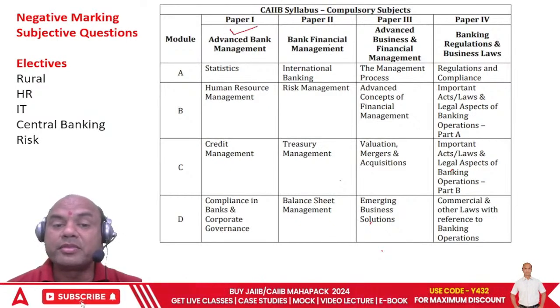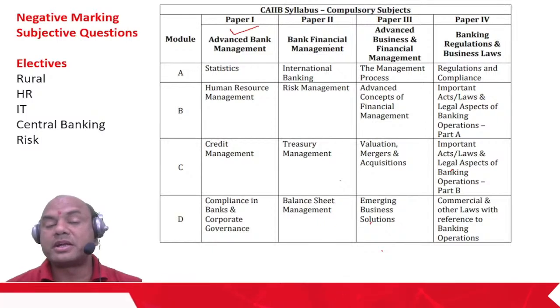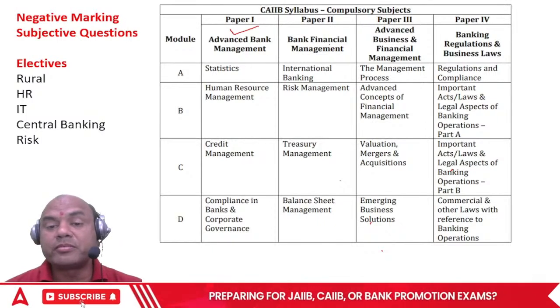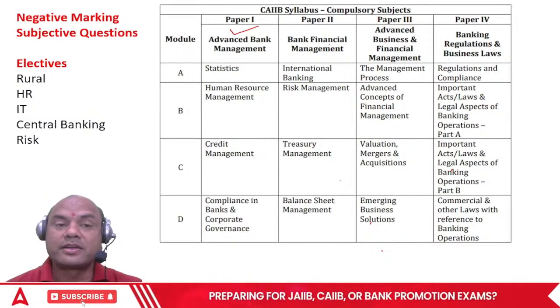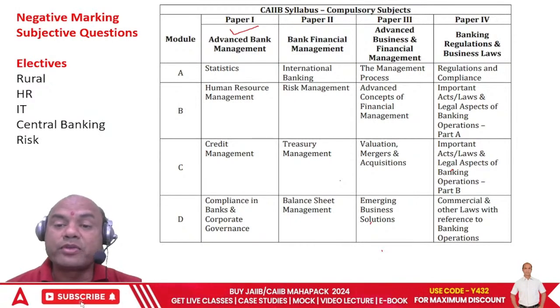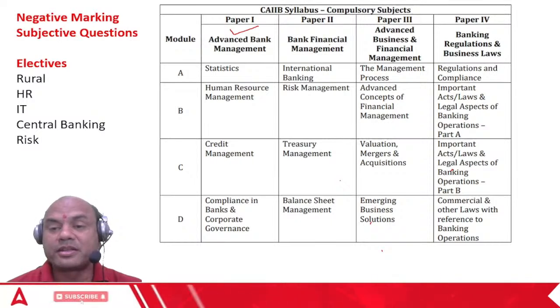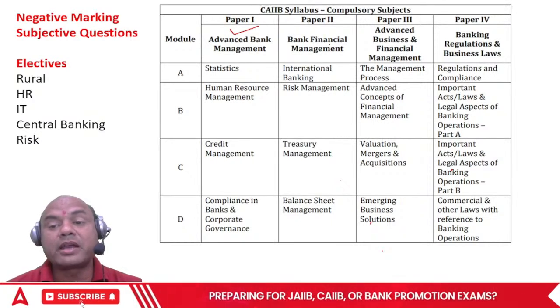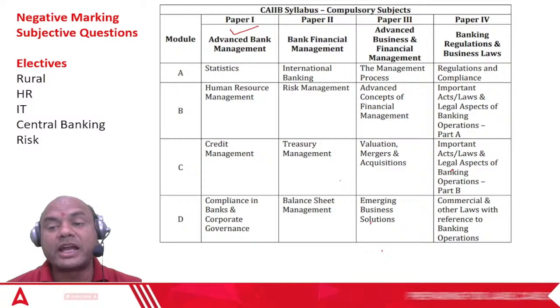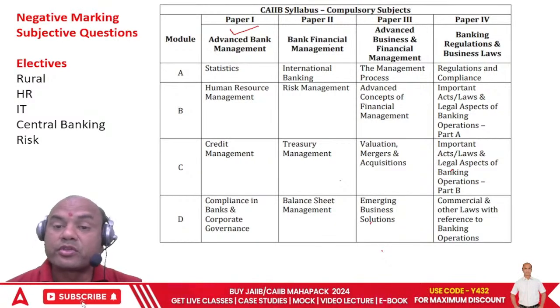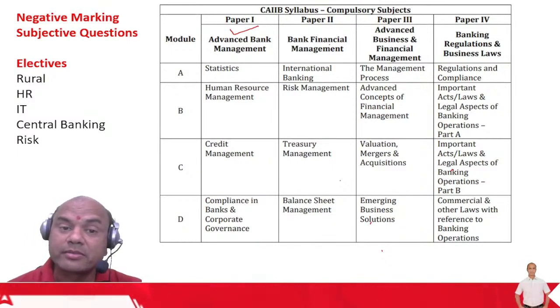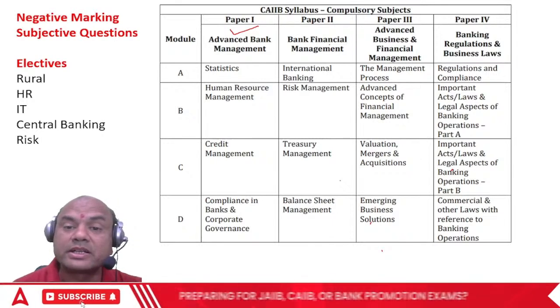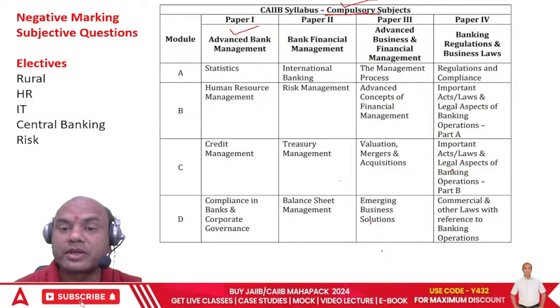Now ABM, Advanced Bank Management. BFM, Bank Financial Management. ABFM, Advanced Business and Financial Management. And fourth paper, BRBL, Banking Regulations and Business Laws. So total 4 compulsory subjects. Remember, all these are compulsory. It's written over here, compulsory. All are compulsory over here, okay?